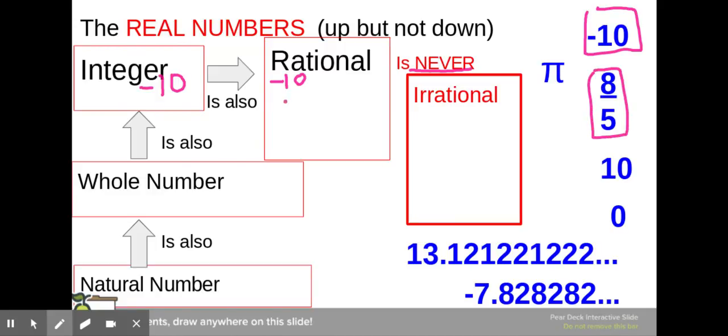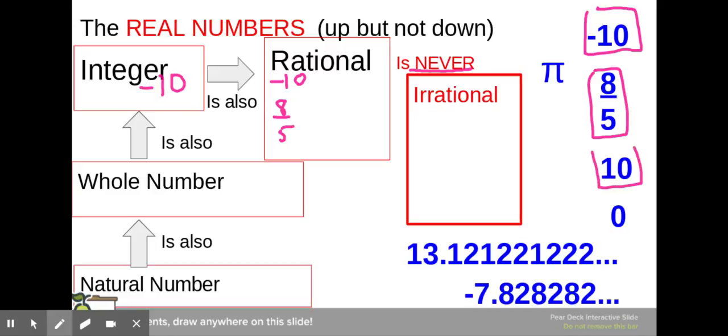8/5 is a fraction. Clearly it's rational. But it's not an integer because it's not countable. It's not irrational because rational numbers are never irrational. Rational numbers are never irrational.